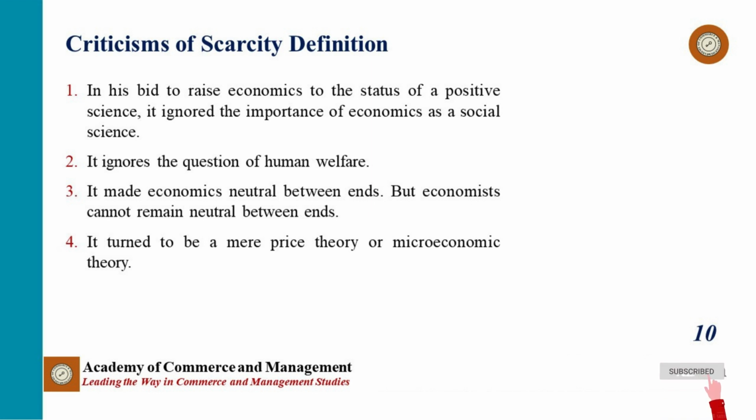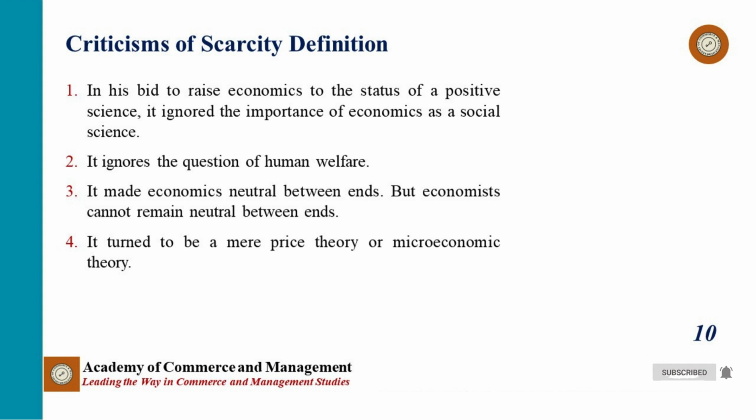Number 2, according to Robbins, the root of all economic problems is the scarcity of resources, without having any human touch. Setting aside the question of human welfare, Robbins committed a grave error. Number 3, Robbins made economics neutral between ends. But economists cannot remain neutral between ends. They must prescribe policies and make value judgments as to what is good for the society and what is bad. So, economists should pronounce both positive and normative statements.